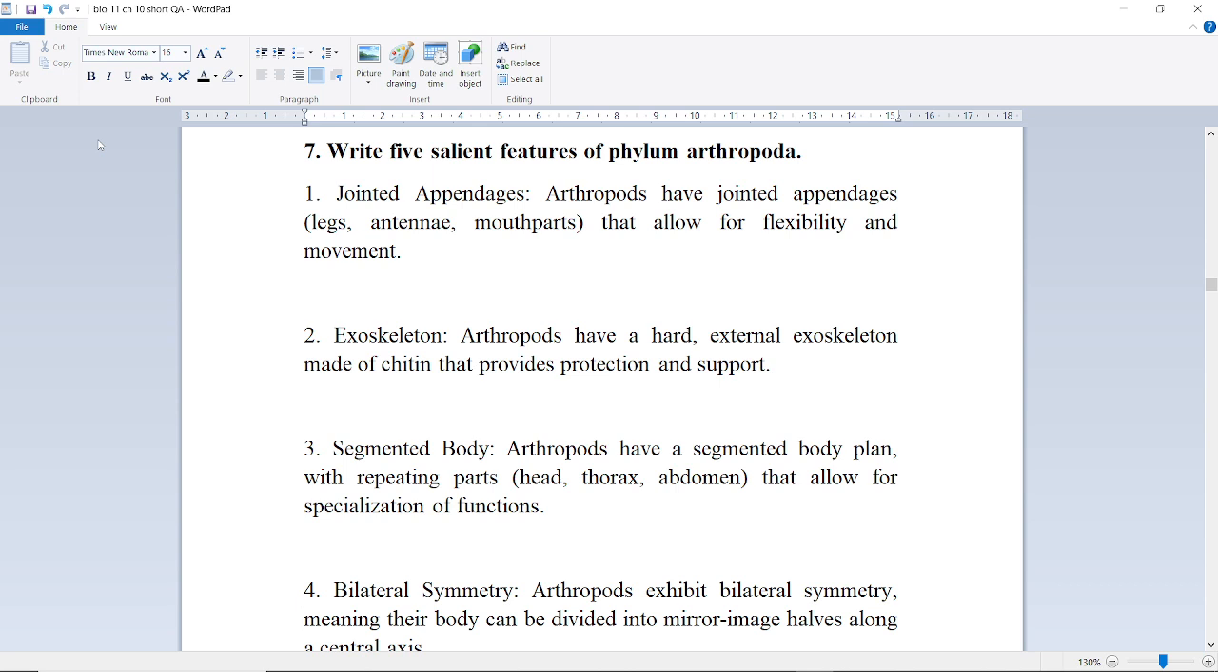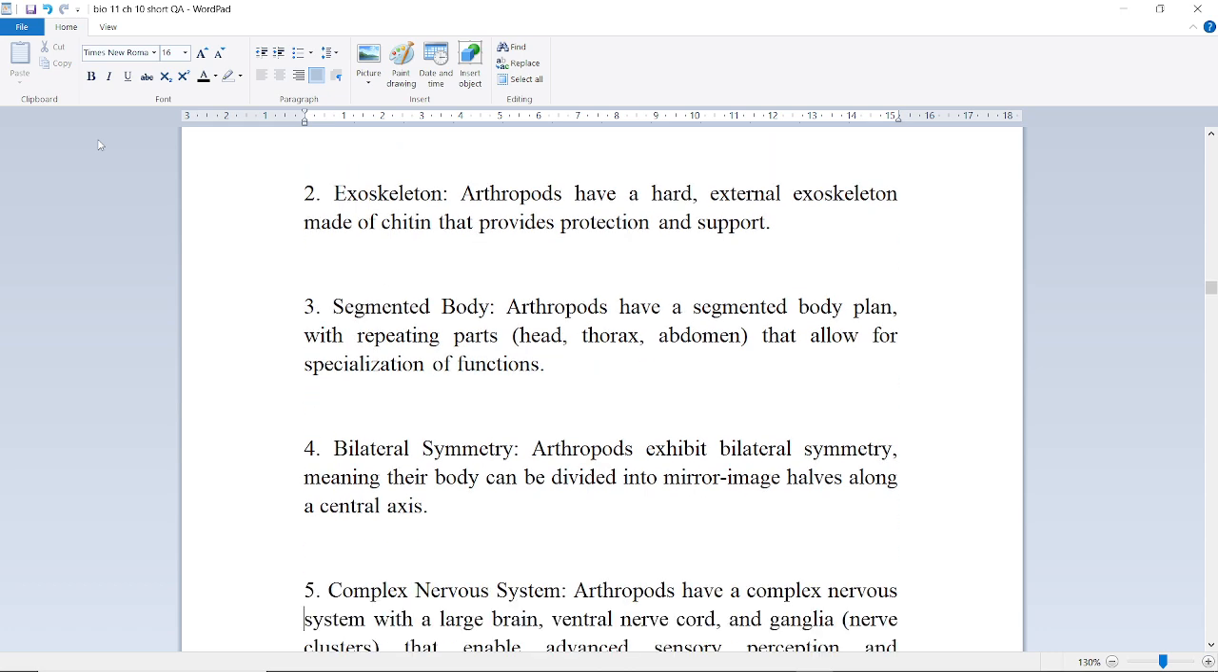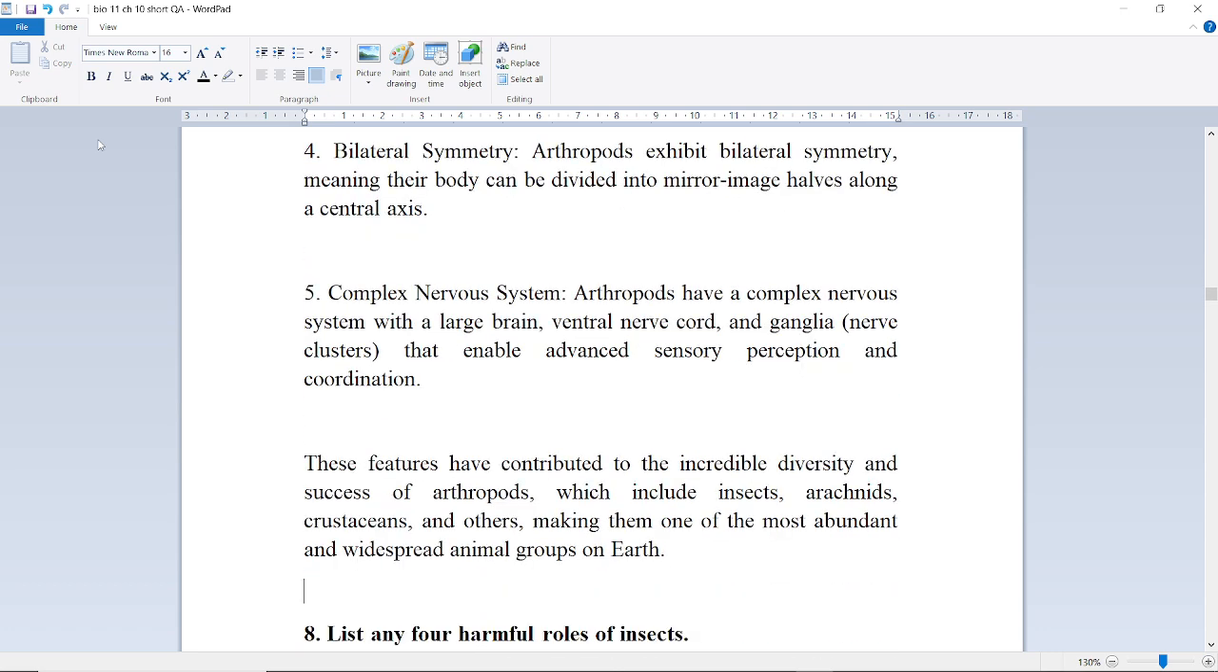Arthropods have a segmented body plan with repeating parts, head, thorax, and abdomen, that allow for specialization of function. Next is bilateral symmetry. Arthropods exhibit bilateral symmetry, meaning their body can be divided into mirror image halves along a central axis.